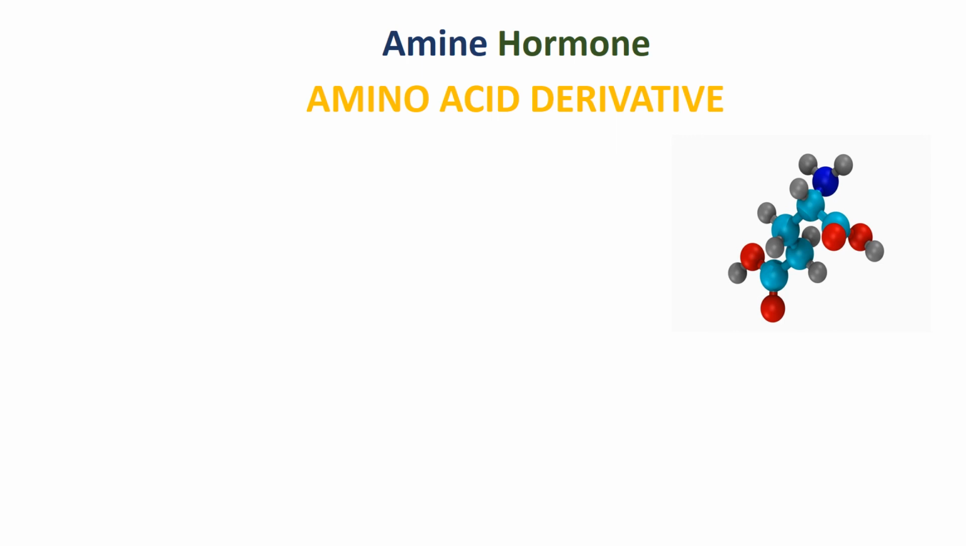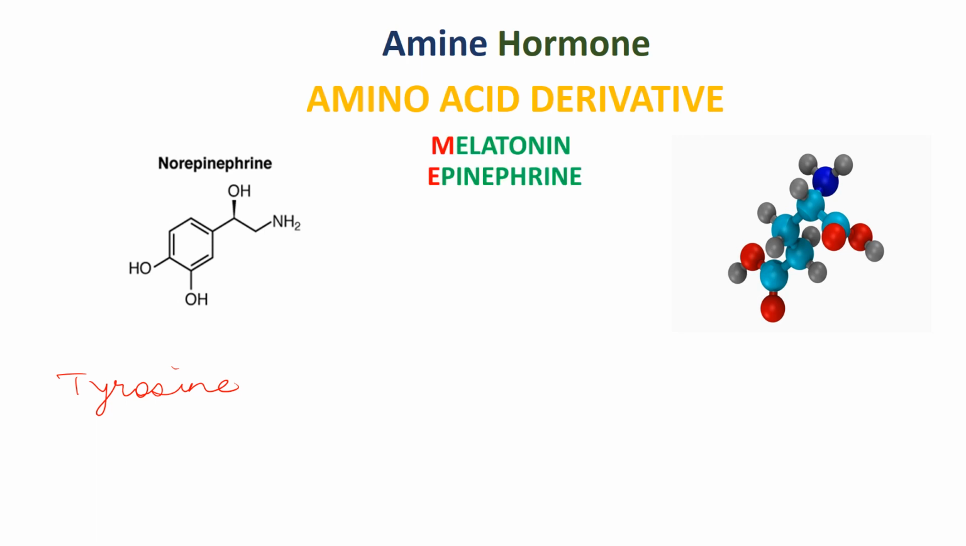The first hormones are the amine group. These hormones are made up of amino acids. As the name suggests, what are amino acids? Amino acids are simple molecules that, if they combine together, will form a protein. Here the structure of epinephrine and norepinephrine is shown. Norepinephrine is made up of an amino acid that is tyrosine. The hormones included here are melatonin, epinephrine, norepinephrine, and thyroxine.